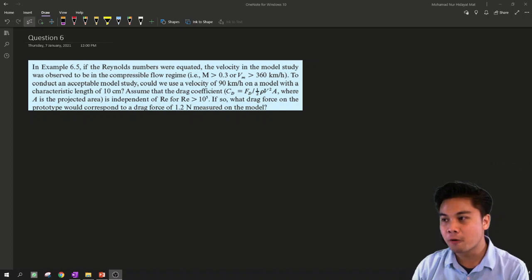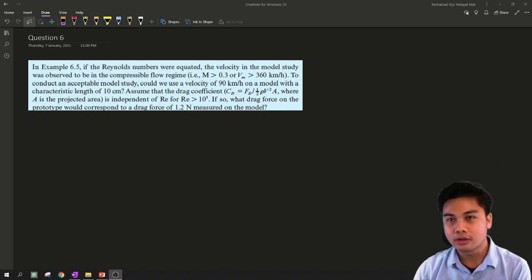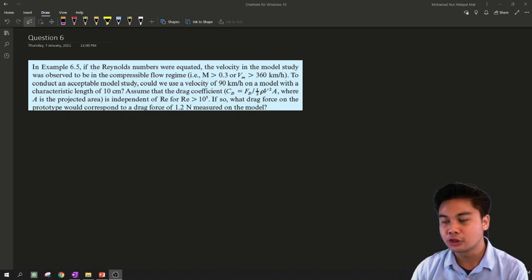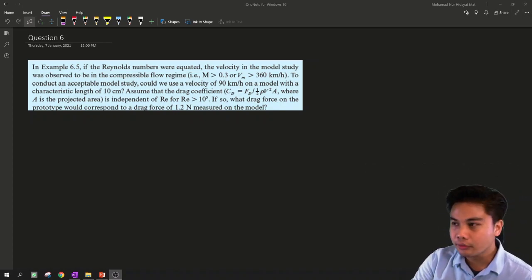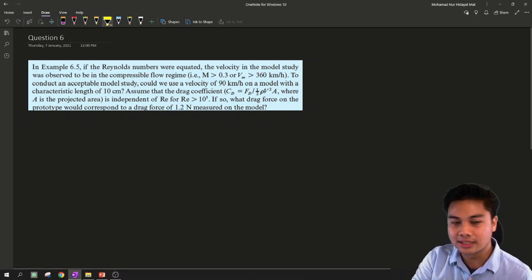Assume that the drag coefficient CD equal to FD over half rho V squared A, where A is the projected area, is independent of Reynolds number for Reynolds number greater than 10 to the power of 5. If so, what drag force on the prototype would correspond to a drag force of 1.2 Newton measured on the model? So for this case, we need to analyze what the question asks.